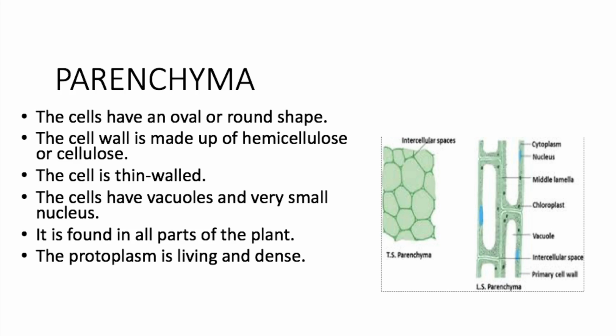Parenchyma. The cells have an oval or round shape. The cell wall is made up of hemicellulose or cellulose. The cell is thin walled. The cells have vacuoles and a very small nucleus. It is found in all parts of the plant. The protoplasm is living and dense.